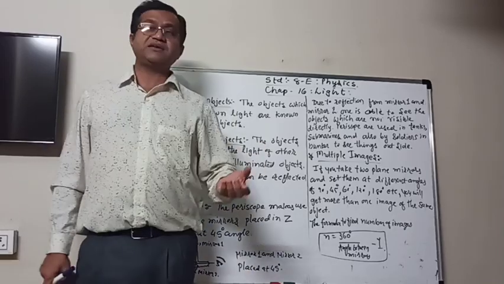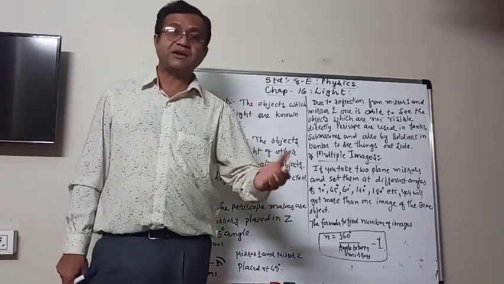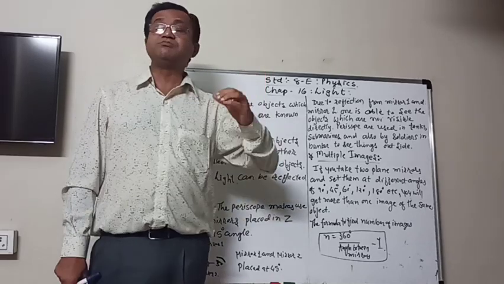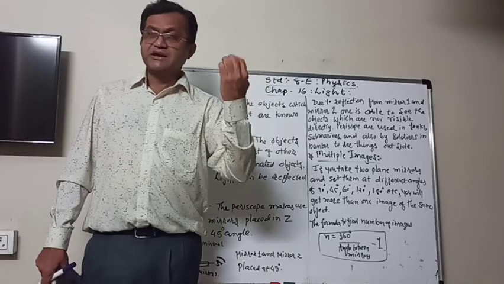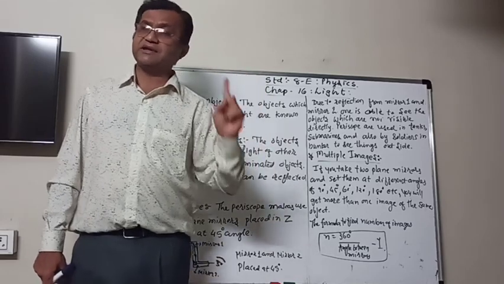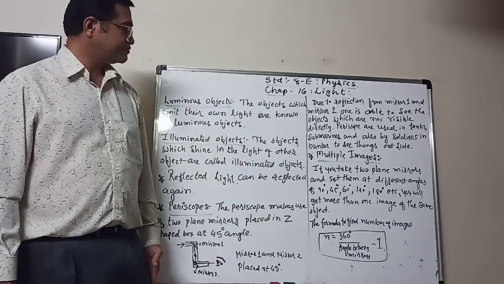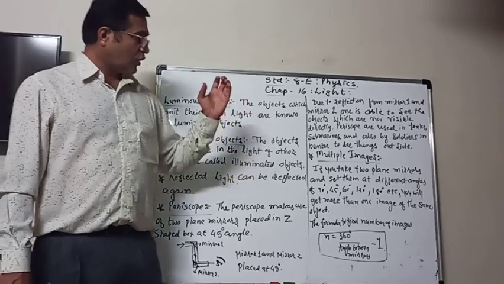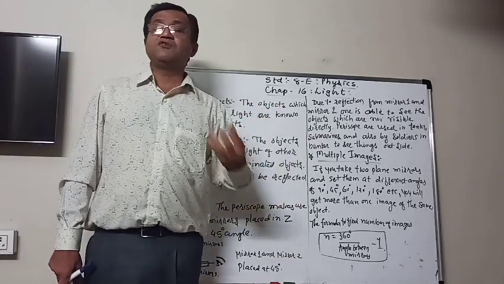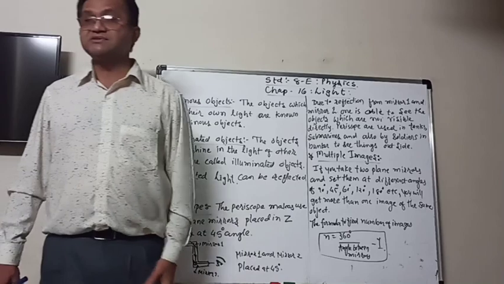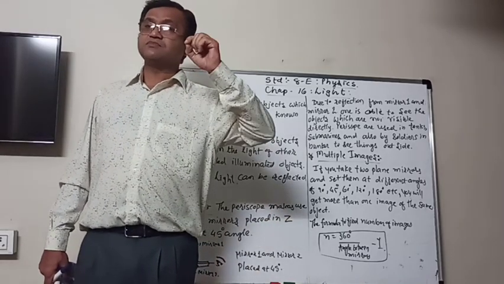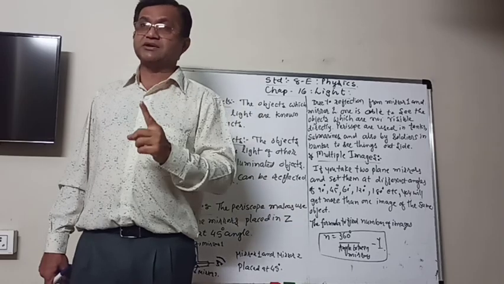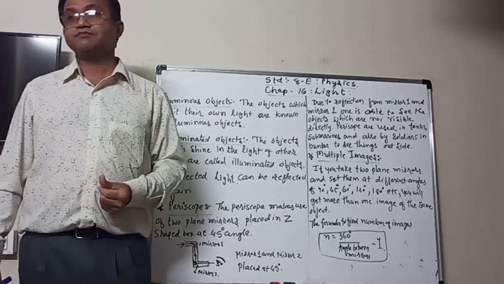Reflected rays can be reflected again, and the periscope is made on that principle. Means reflected rays getting reflected again. Now on the same principle we can get multiple images. Multiple images means images of the same object more than one time.